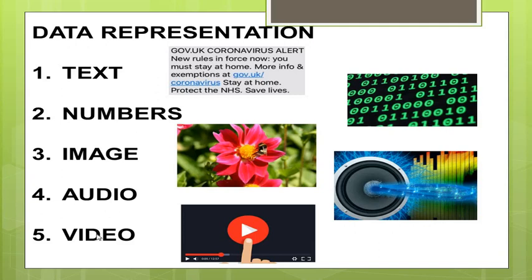The next form of data representation is the video. Video refers to the recording or broadcasting of a picture or a movie. Video can be produced in continuous form, or it can be a combination of images. Video also can be converted to a digital form or an analog signal. So these are some of the forms of representation of data: the text, numbers, image, audio and video.